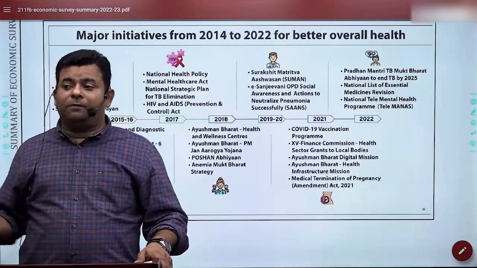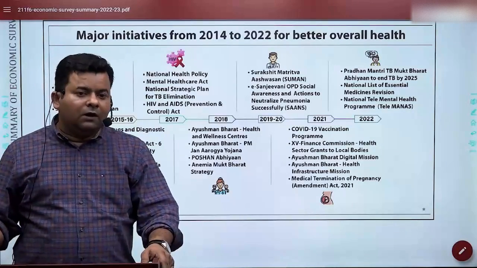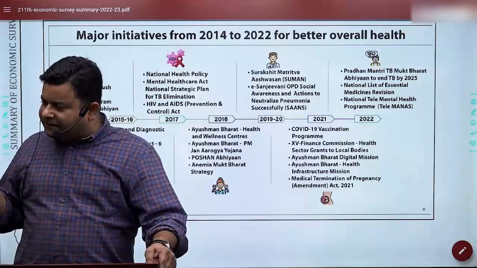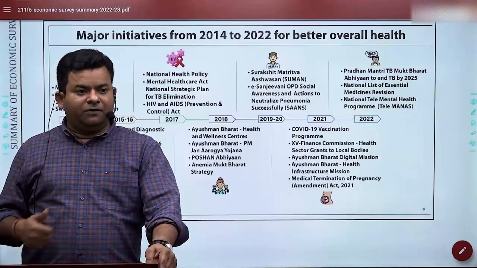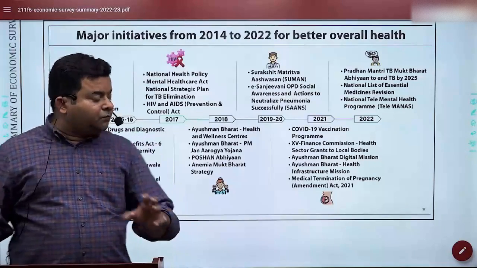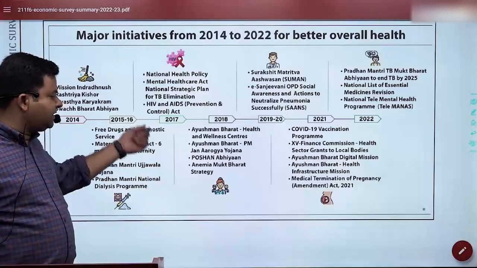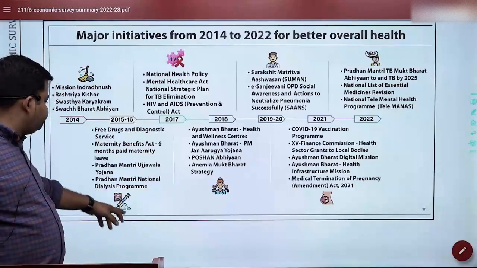In that, one problematic thing as per the Global Nutrition Report 2021-22 is that India is facing a problem with anemia. Females are anemic, kids are suffering from anemia. So we need special attention on this, and that's why we are talking about the Anemia Mukt Bharat strategy.